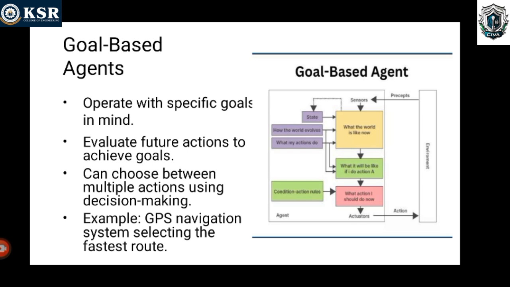In this diagram also, we show what it will be like if I do an action, then what action I should do now. Only based on the goal will it be fully performed.